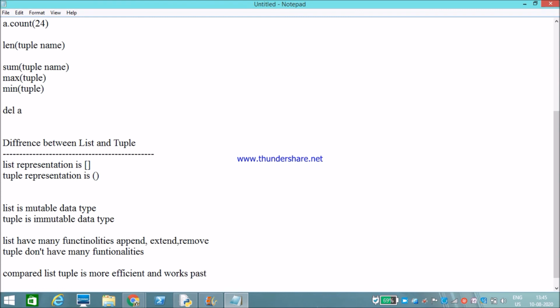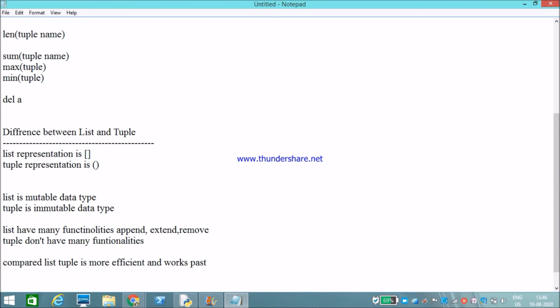Because in a list we can add elements, we can remove elements, we can perform many operations, but in a tuple it is constant. Once we declare a tuple, we can't add, we can't remove, we can't do any operation on it. That's why a tuple is faster than a list and also more efficient than a list. Okay, this is the fourth point.